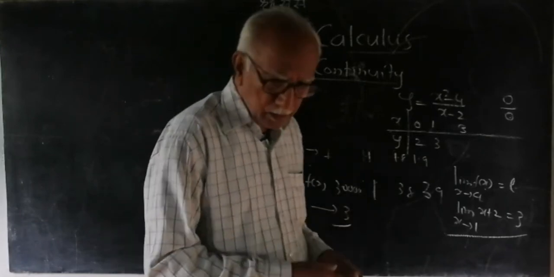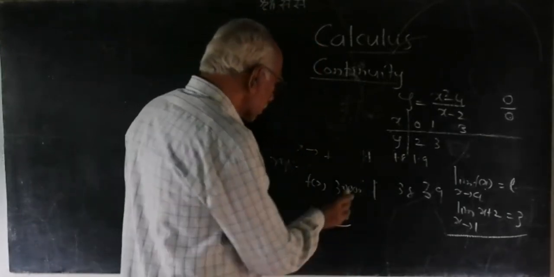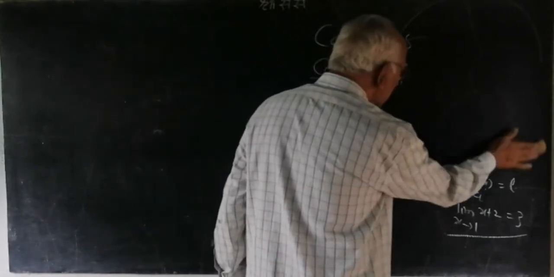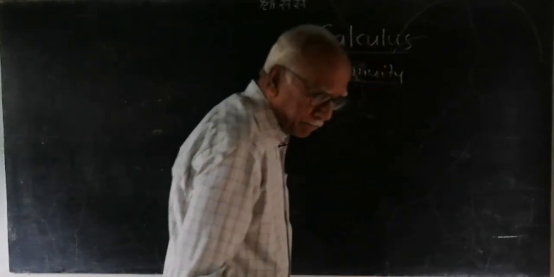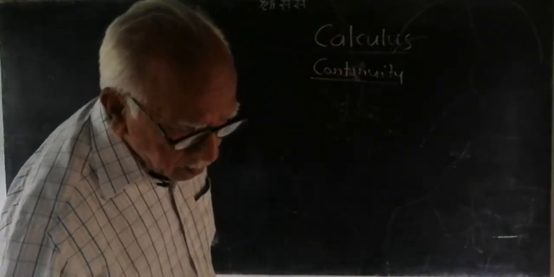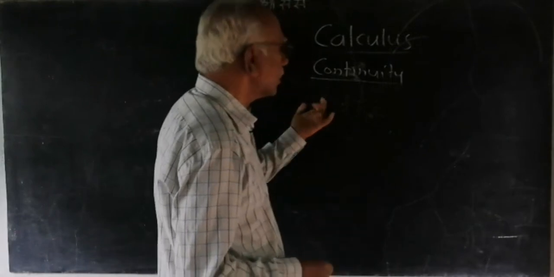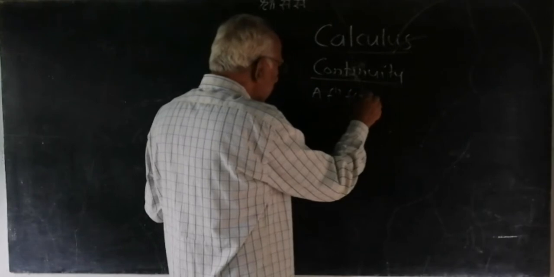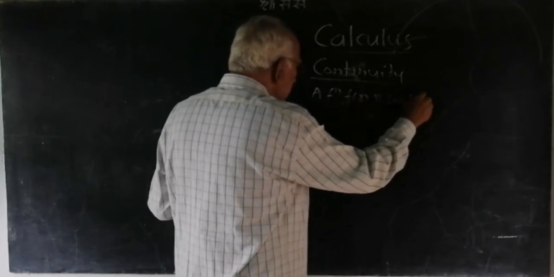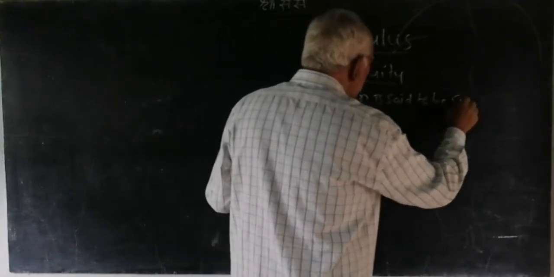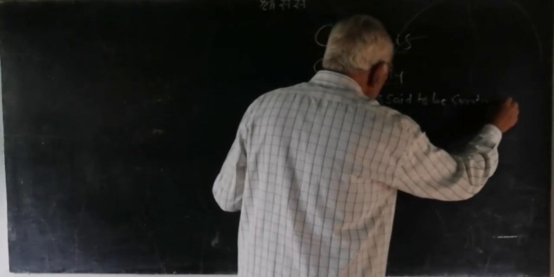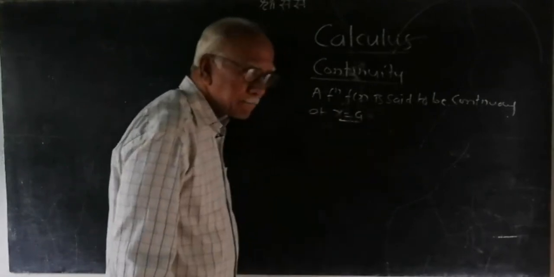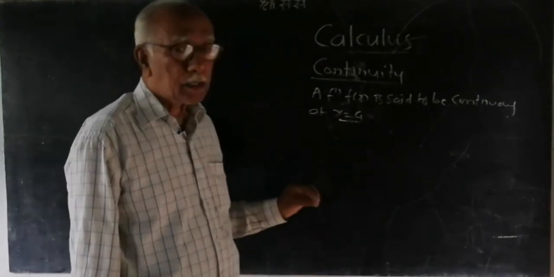For that we will go through certain mechanical methods. What is that? We try to remove the point of discontinuity from the function and then directly use certain concepts. So here we will go through the definition of continuity. A function f(x) is said to be continuous at a particular point x equal to a.